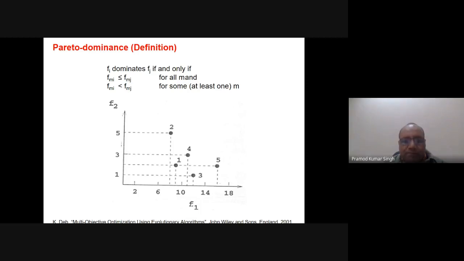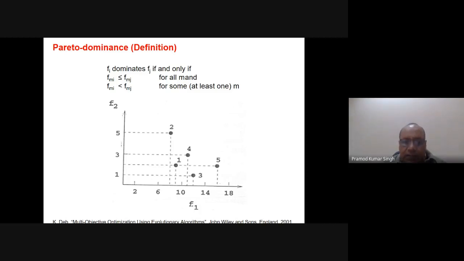So you will find that solution number 2, solution number 1, and solution number 3, all these three solutions are such that we cannot say which solution is good in comparison to each other. But solution number 4 and solution number 5 are dominated by some of the solutions 1, 2, or 3. Like 4 is dominated by 1, and 5 is dominated by 1 as well as 3. So these are the dominated solutions. We are not interested in these dominated solutions. We are interested in the non-dominated solutions.